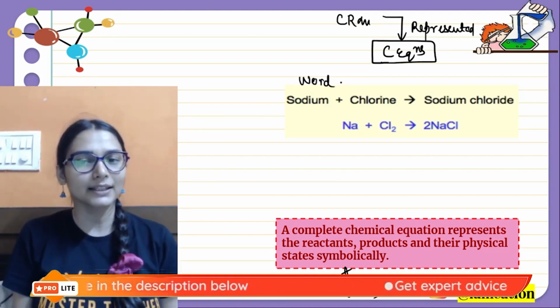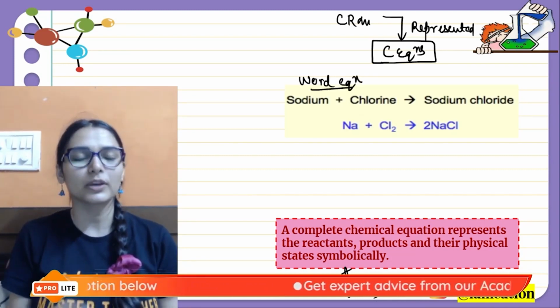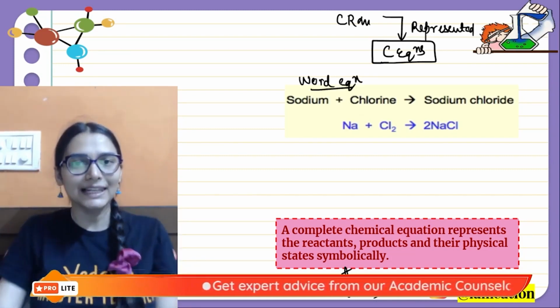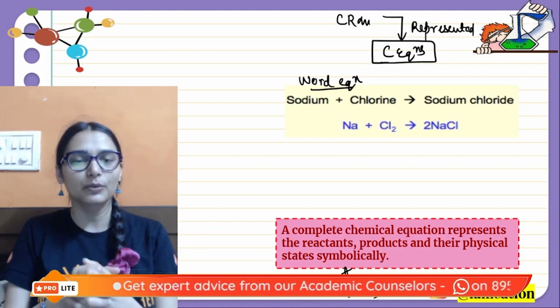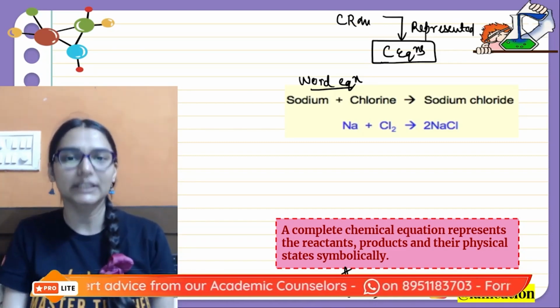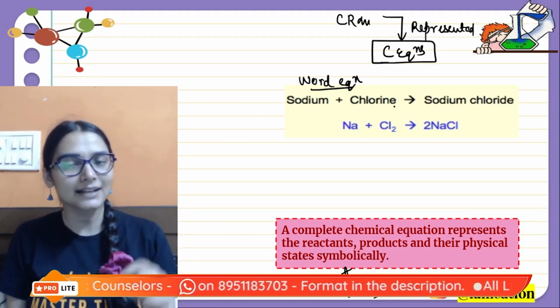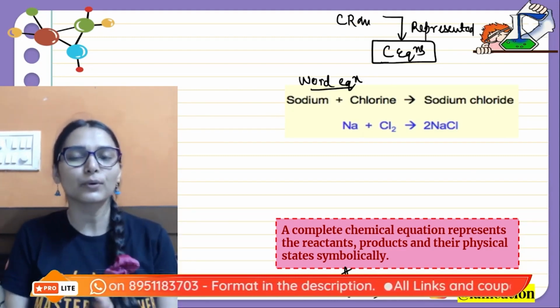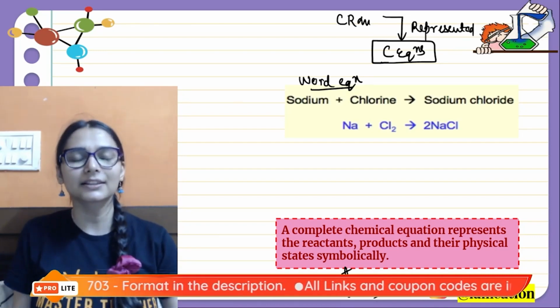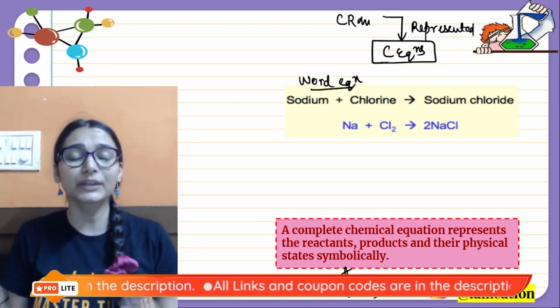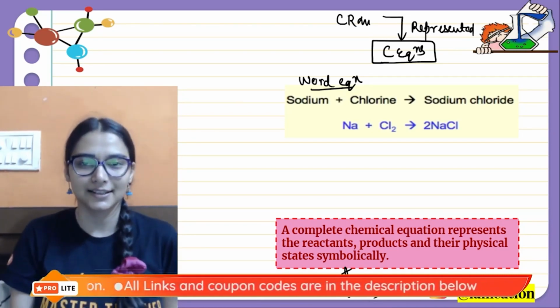Right, what is the one common form? That is a word equation where you are spelling the name of the element or compound completely. Okay, you are writing their chemical name, like sodium reacts with chlorine to give sodium chloride. So you are spelling the chemical name, you can see, isn't it?